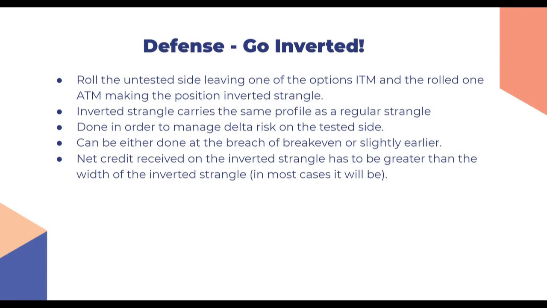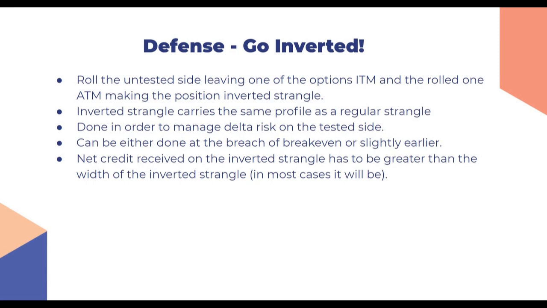Now let's talk about the defense mechanism. Like I have said earlier, there's not much we can do when it comes to straddle adjustments. So the first line of defense is obviously going inverted. What does it mean? When we are short a straddle, one of the legs will become in the money very soon.